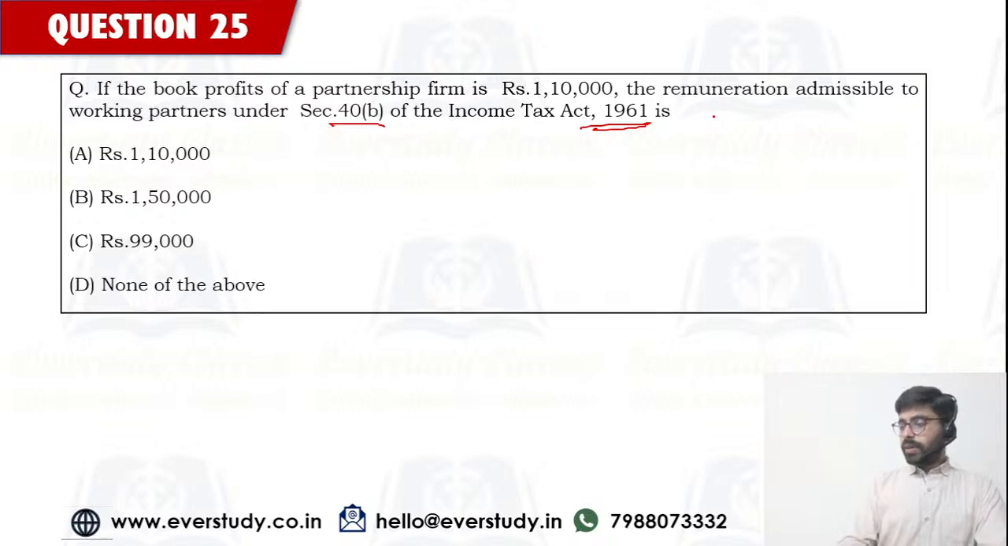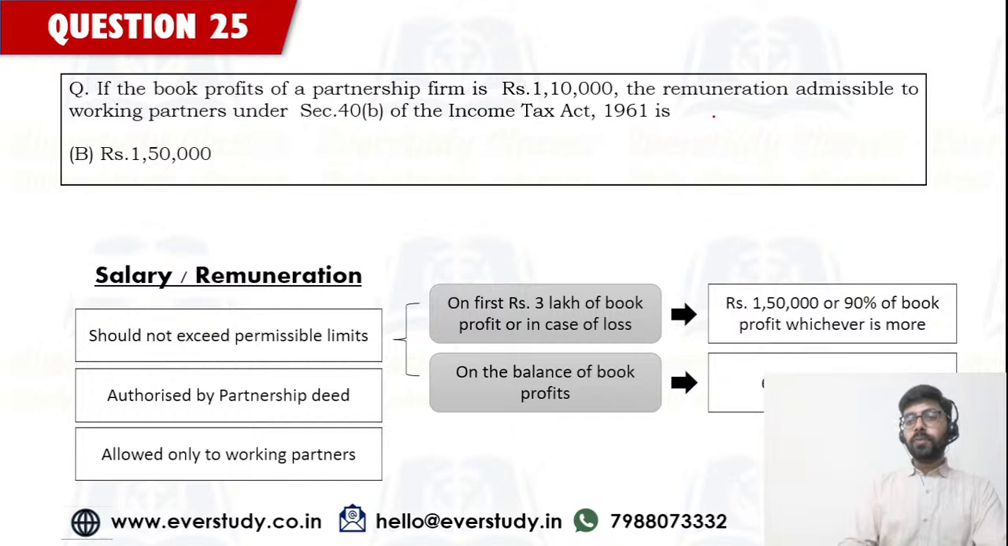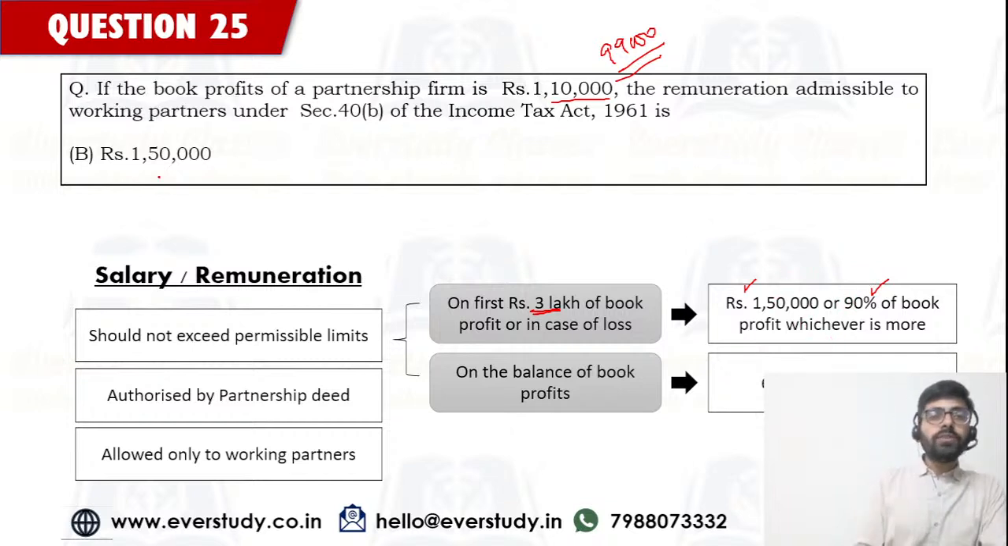Chetra also B. Raju is also giving me 90% of the book profit. No, 90% of book profit यहाँ पे apply नहीं होगा क्योंकि यहाँ पे आपका 150 अप्लाई होगा. So these are the limits that we have. Yes, up to 3 लाख, 1,50,000 और 90% of the book profit whichever is more. So 1,10,000 का 90% आप करेंगे, so this is 99,000. 99,000 और 150 में से कौन सा ज्यादा है? Obviously आपका 150 ज्यादा है, so 150 is going to be your deduction.